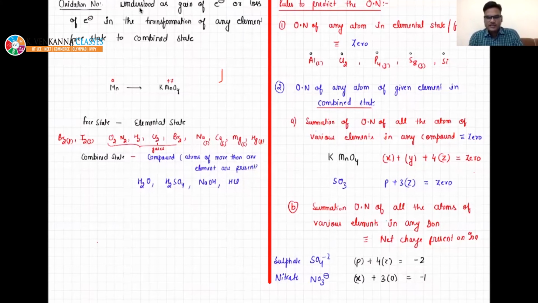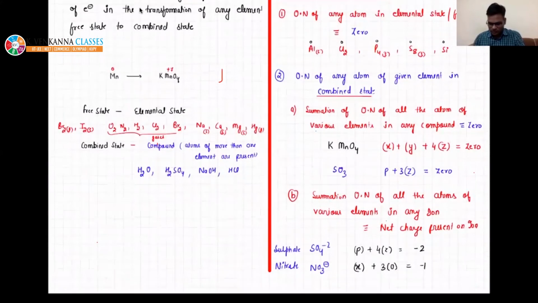Okay, if there is any ion, beta, for example, chloride or something like bromide, then the charge present on the ion will be its oxidation number.